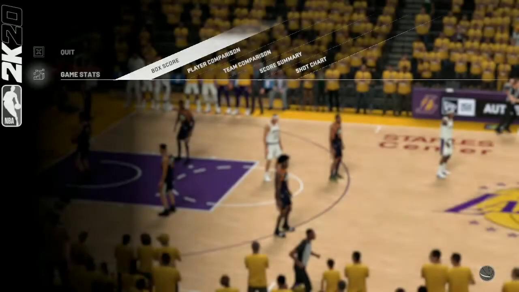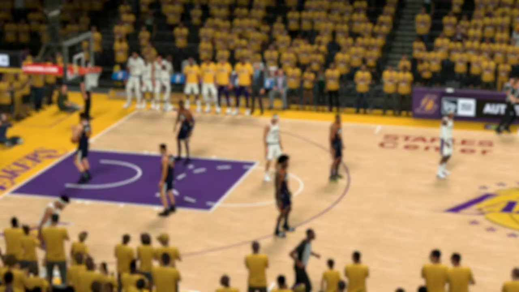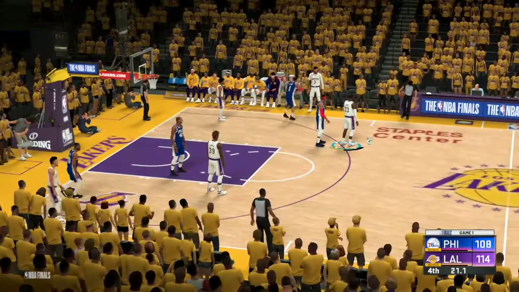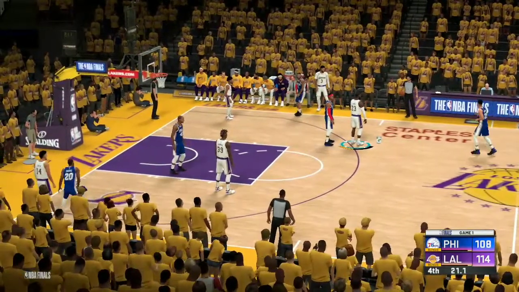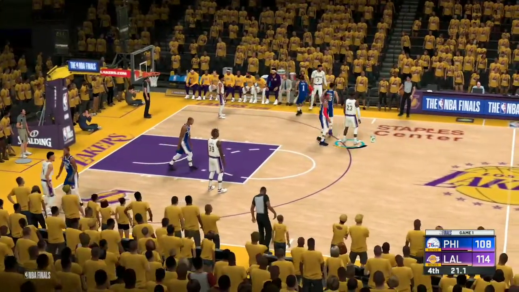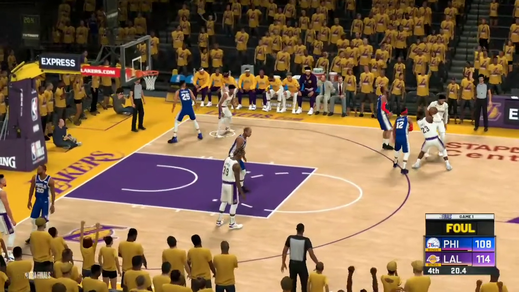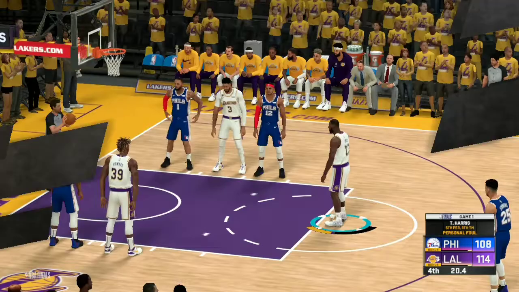Okay, so now let's move to the conference finals here. Oh, sorry, NBA Finals with the Los Angeles Lakers versus the Philadelphia 76ers. It's a 6-point game with 21 seconds remaining as the Lakers lead by 6 points and the Lakers have the ball in their hands. So that should probably do it for the Lakers to win the championship.